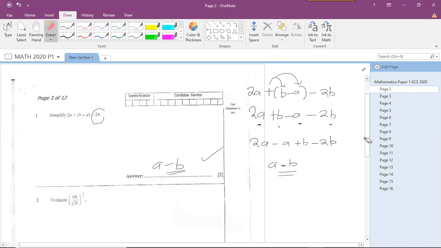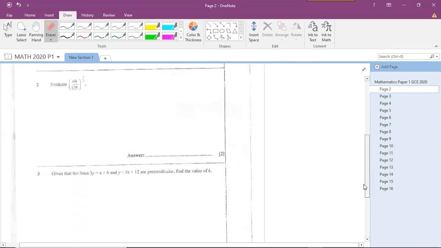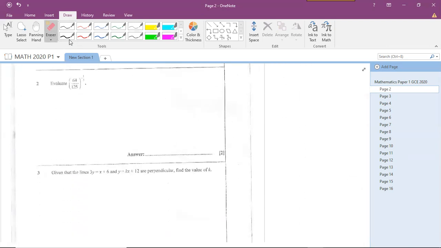So let's now try moving on to this question here, which will require me to work through it. It will be slightly long, but please follow the solution. This topic here actually says 64 over 125, close brackets, raised to a power. So it's a fraction raised to a power. You're going to see how we expand a fraction that has been raised to a given power.